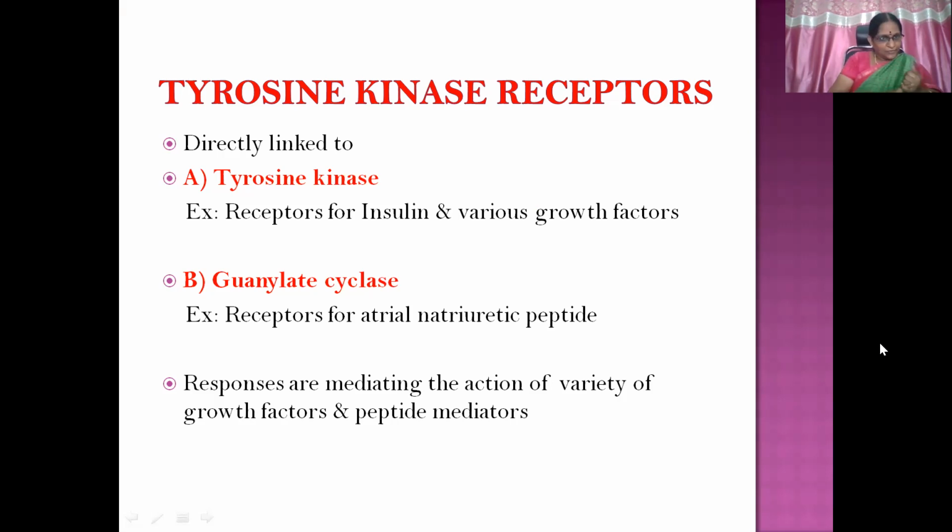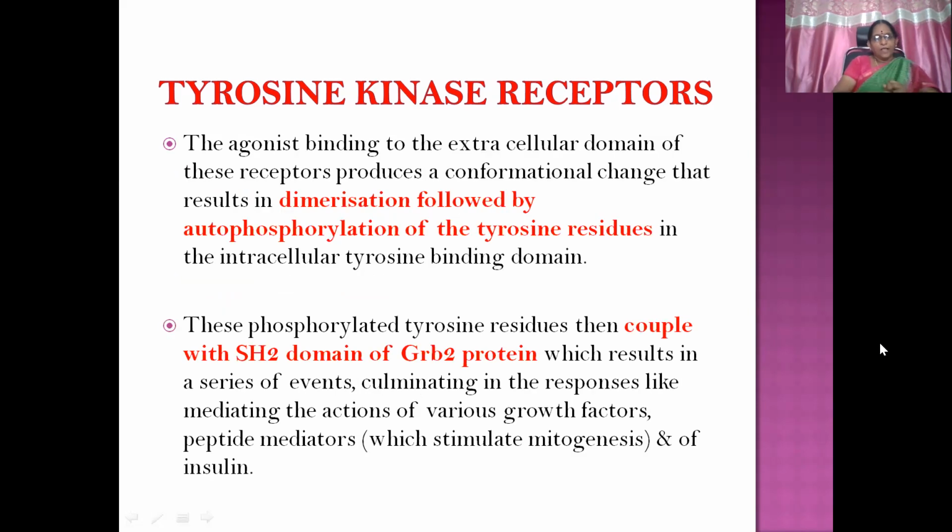One type is directly linked to tyrosine kinase, that is receptors for insulin and various growth factors. The other is linked to guanylate cyclase, for example natriuretic peptide. These mediate the action of a variety of growth factors and peptide mediators. Agonist binding to the extracellular domain of these receptors produces a conformational change that results in dimerization. Dimerization doesn't mean the molecule is split into two; two molecules are combined together.